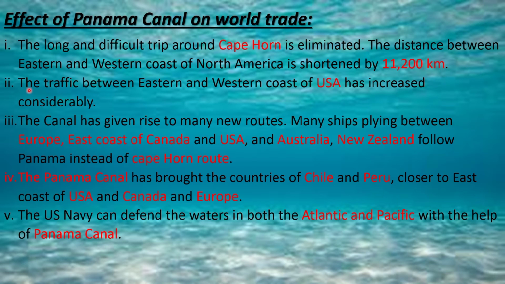What a phenomenal, useful, and very important thing about the Panama Canal: it reduces the distance by 11,200 kilometers. Earlier we used to sail on the Cape Horn route, but with the making of the Panama Canal, the distance reduces by 11,200 kilometers.